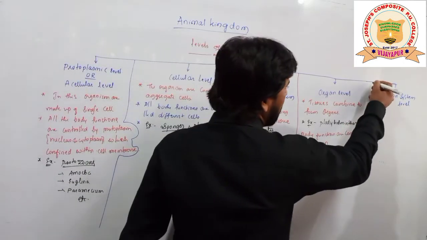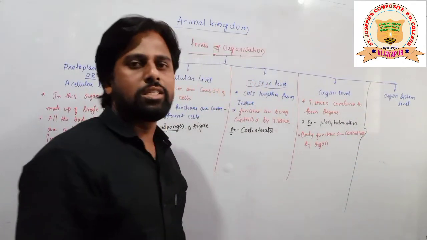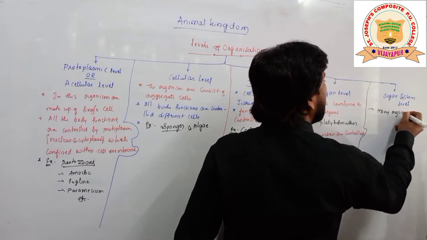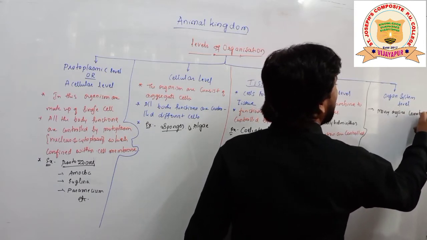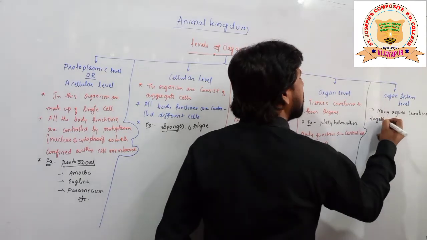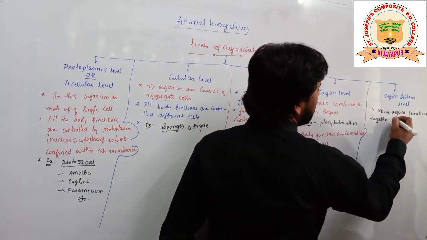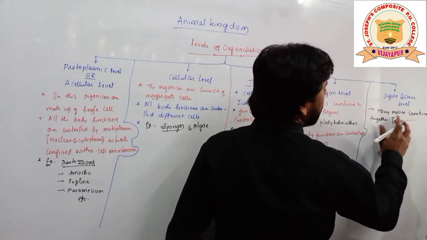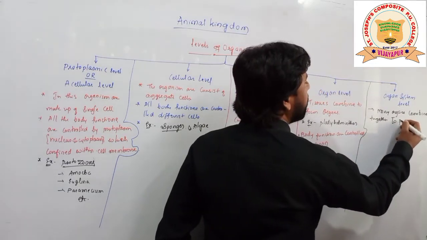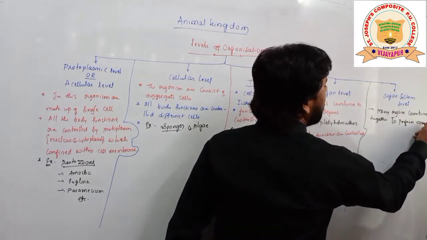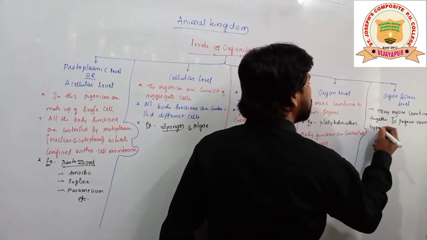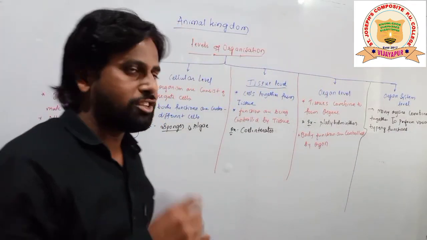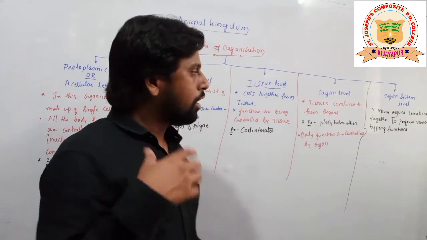Now finally we go for the last one, that is what? The organ system level. Students, here many organs combine together to perform various types of functions, like digestive system, excretory system, reproductive system.